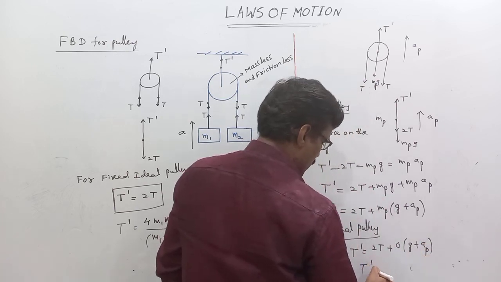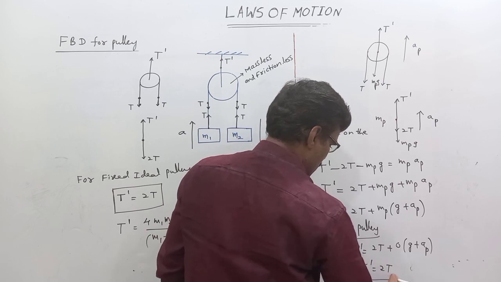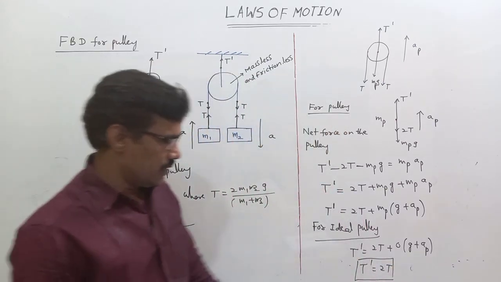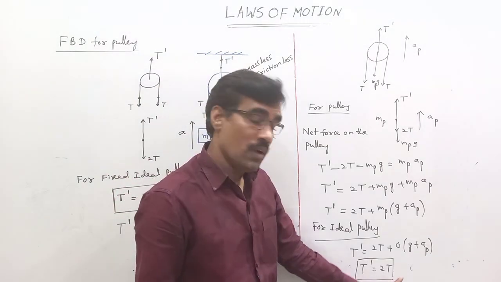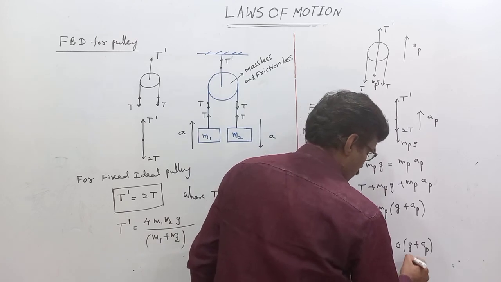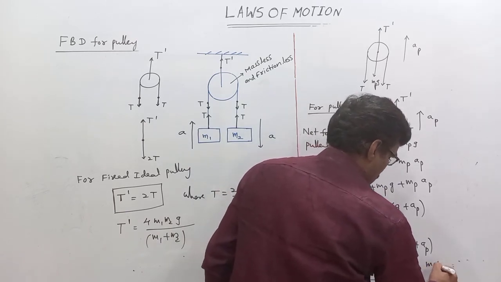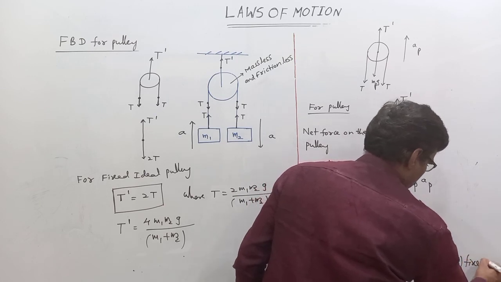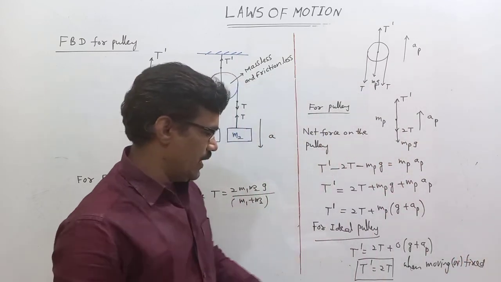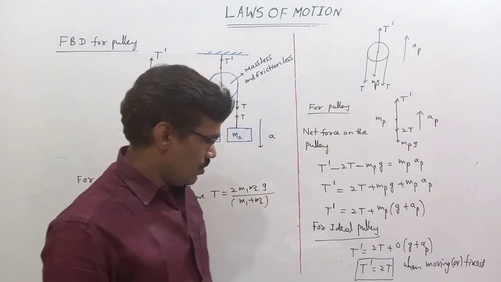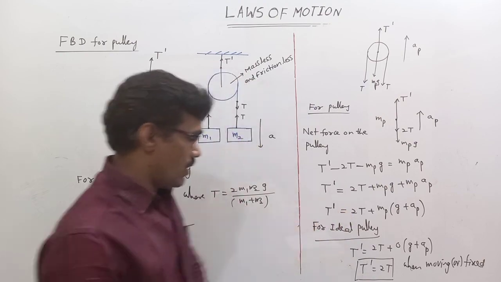That means T dash equals 2T. The tension in the string connected to the pulley is T dash equal to 2T, whether it is moving or fixed. Whether it is a fixed pulley or a moving pulley, for an ideal pulley T dash equals 2T. So here all of you